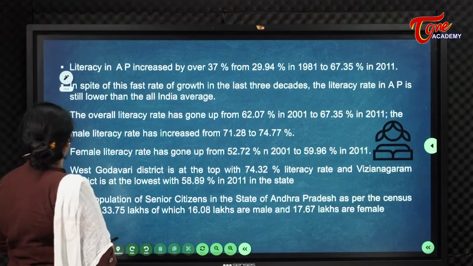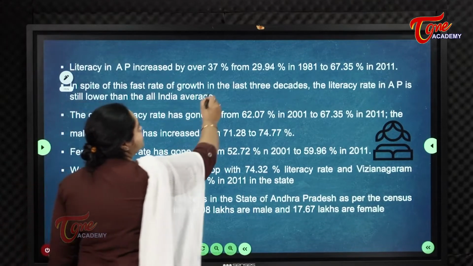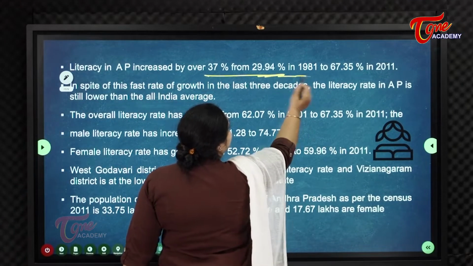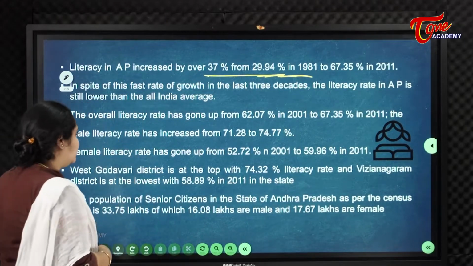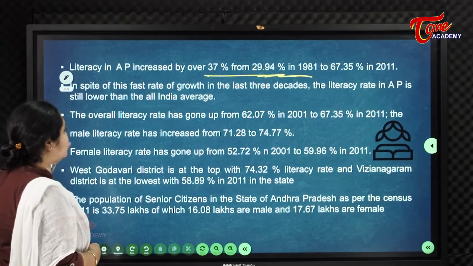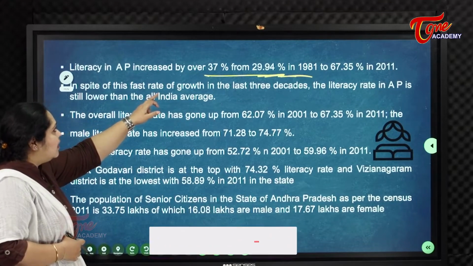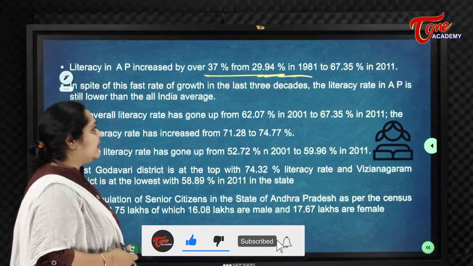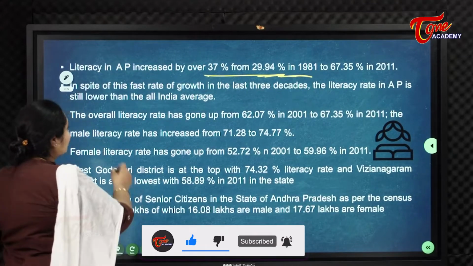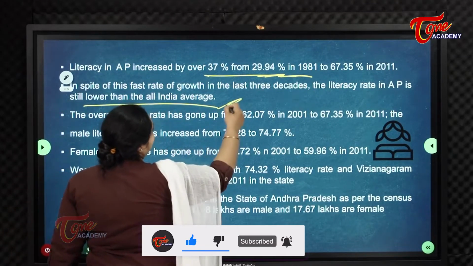Literacy in AP increased by over 37%, from 29.94 in 1981 to 67.35 in 2011. In spite of this fast rate of growth in the last 3 decades, the literacy rate in AP is still lower than the national average.